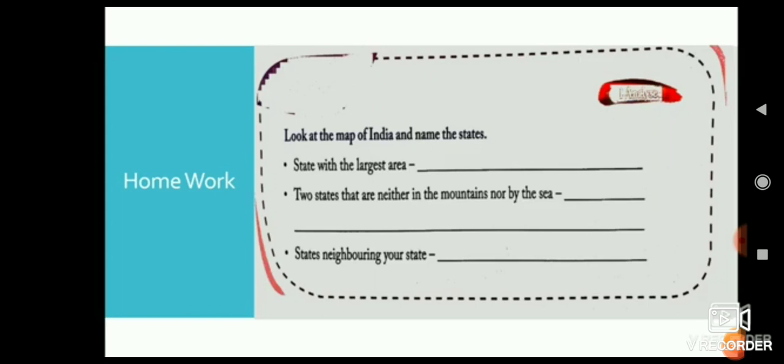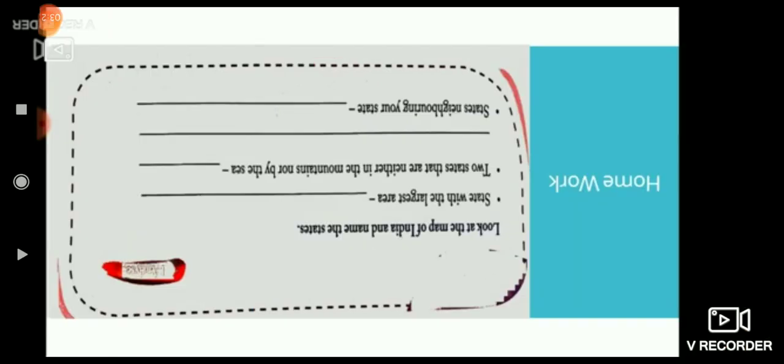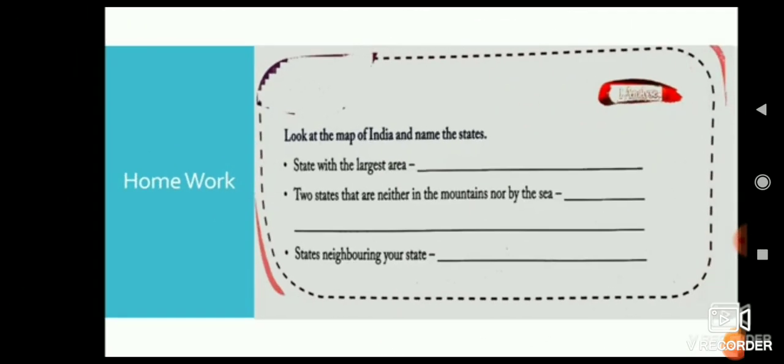Understood? So, this was the homework. Today we are going to continue with the exercise of this lesson. Shall we start?